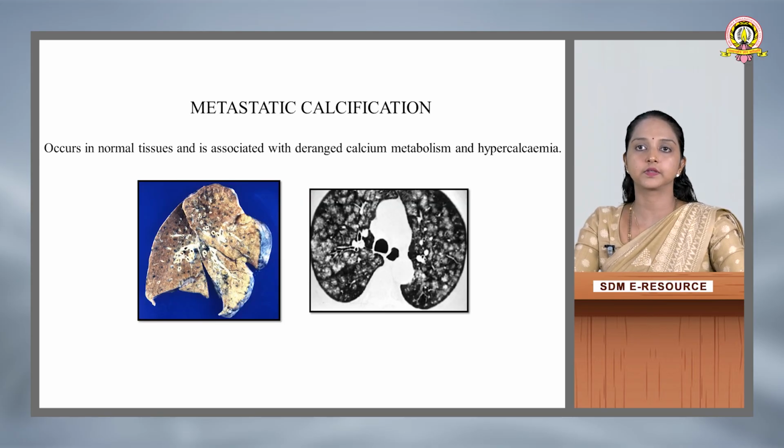Next, what is metastatic calcification? It occurs in the normal tissue and is associated with deranged calcium metabolism and hypercalcemia. So here you can see that there is deposition of calcium salt in the normal tissue, which is opposite to dystrophic calcification, where there is deposition of calcium salt in the dead and degenerated tissue. Here there is deposition of calcium salts in the normal tissue, but there is derangement in calcium metabolism and hypercalcemia. Hypercalcemia refers to increased serum calcium levels, which is abnormal, and can also be referred to as a diseased condition of the body. This is called metastatic calcification.